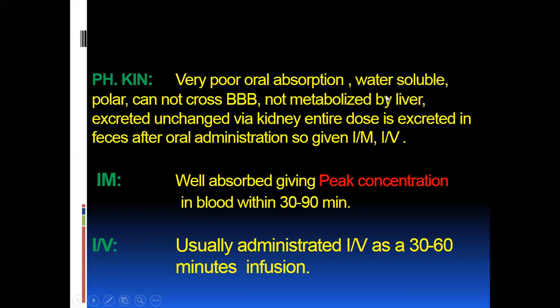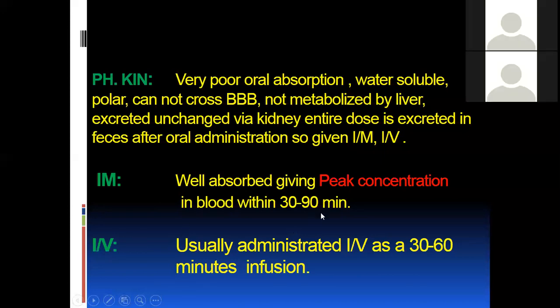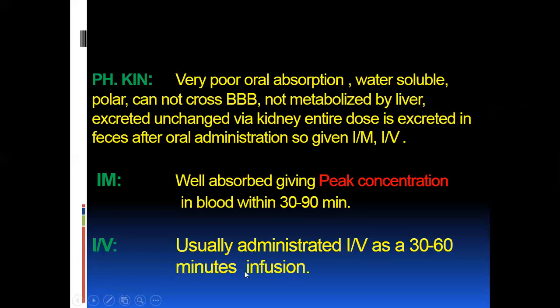So we need to adjust the dose in renal patients. Aminoglycosides are excreted unchanged via the kidney. The entire dose is excreted in the feces after oral administration. So these are given parenterally, intramuscularly or intravenously. Intramuscular is well absorbed, giving peak concentration in the blood within 30 to 90 minutes. IV is usually administered as a 30 to 60 minute infusion.